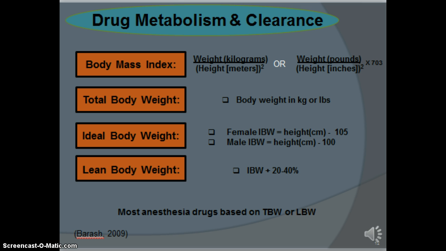The body mass index is a measure for human body shape based on an individual's mass and height. Total body weight is how much someone actually weighs when they step on a scale. Most anesthetic drugs are based on either total body weight or lean body weight. The ideal body weight, based upon Broca's index, is the weight associated with the lowest mortality rate for a given height and gender. The lean body weight is the total body weight minus the adipose tissue and is calculated by adding 20 to 40% to the ideal body weight.